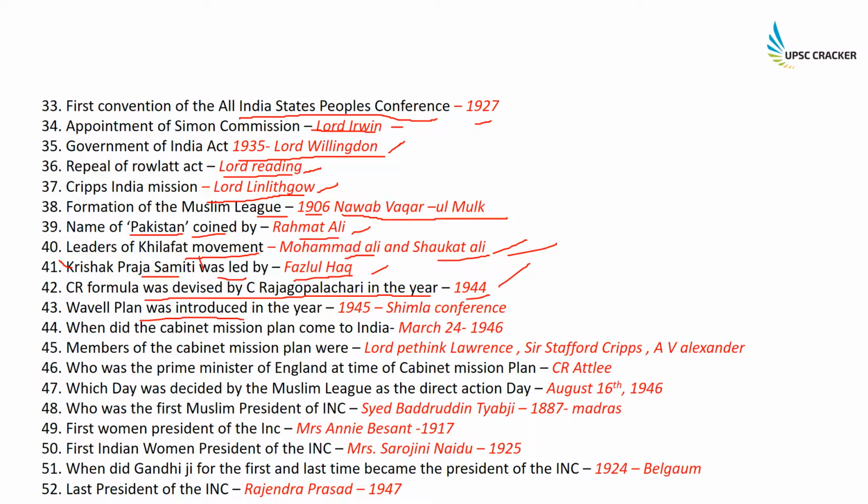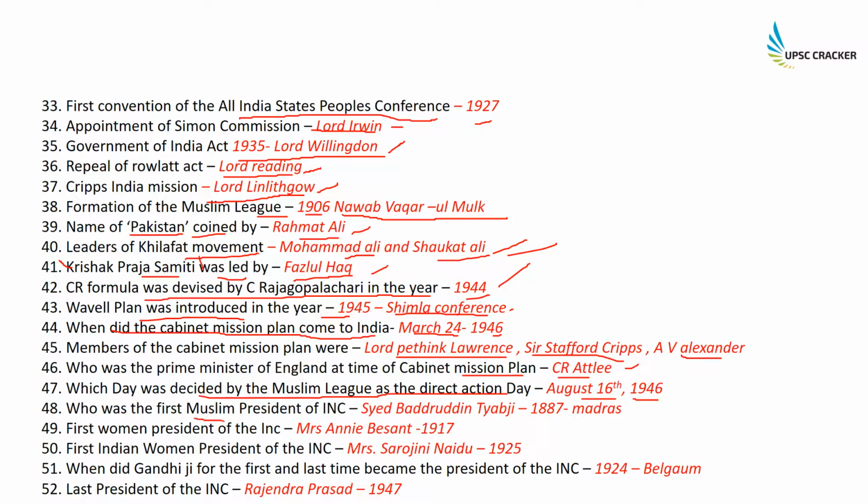Wavell Plan was introduced in 1945 and the Shimla Conference was held. When did the Cabinet Mission come to India? That was March 24, 1946. Who were the members? Lord Pethick-Lawrence, Sir Stafford Cripps and A.V. Alexander were the members. Who was the Prime Minister of England at the time of the Cabinet Mission? C.R. Attlee was the Prime Minister at that time. Which day was decided by the Muslim League as Direct Action Day? That was August 16, 1946.